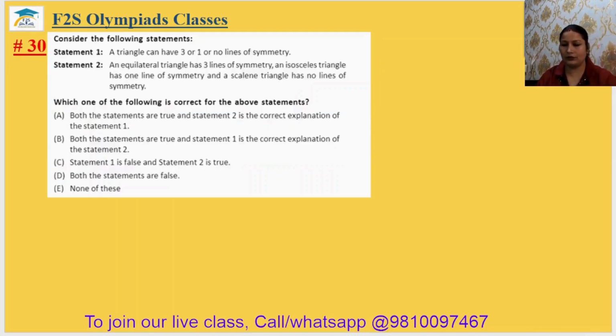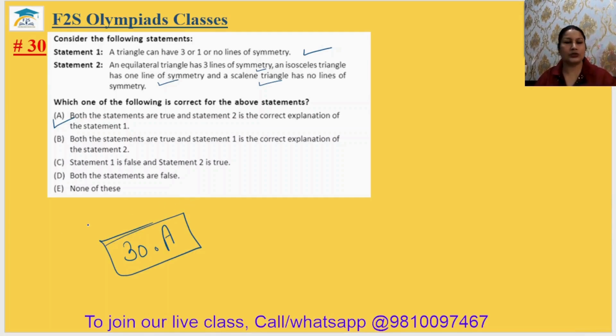Come to question number 30. Consider the following statement. A triangle can have 3 or 1 or no line of symmetry. It is correct. An equilateral triangle has 3 lines of symmetry. Correct. Isosceles triangle has only 1 line of symmetry. Correct. And scalene has no lines, means 0 lines of symmetry. Correct. So 1 and 2 are correct and 2 is the correct explanation of statement 1. Option A is the correct answer. 30th answer will be option A.